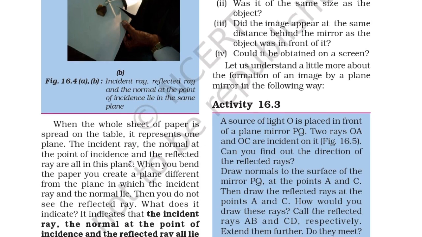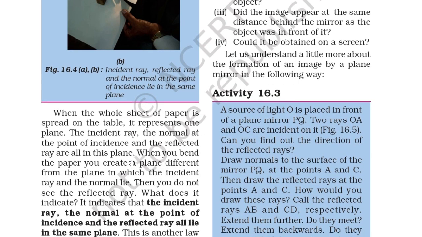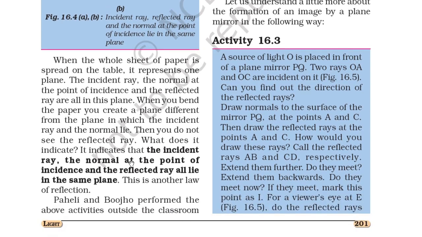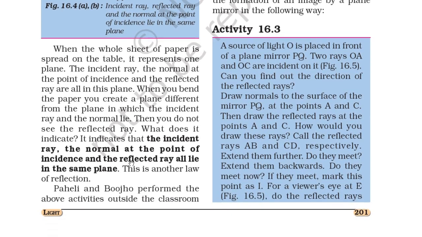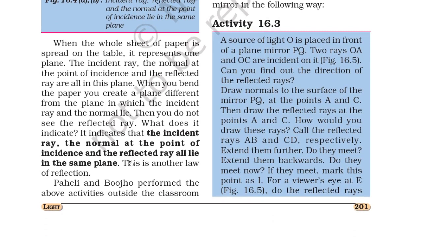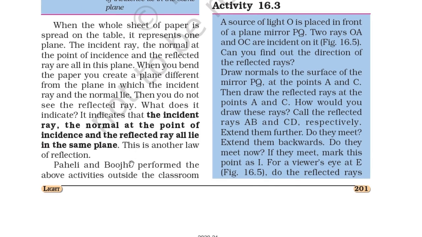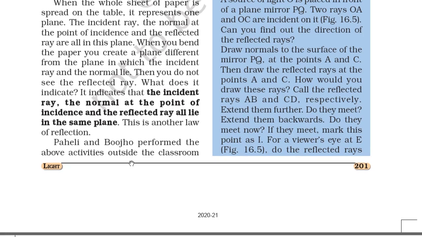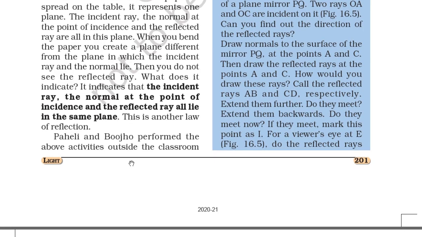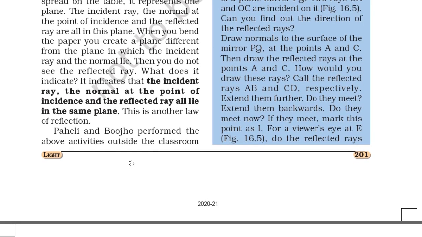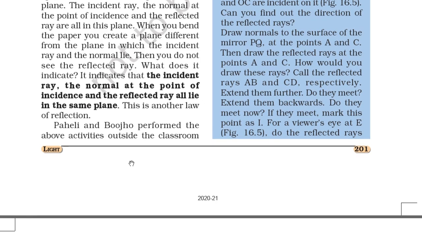So let us understand a little more about the formation of image by a plane mirror in the following way. Activity 16.3: a source of light O is placed in front of a plane mirror PQ. Two rays OA and OC are incident on it. Figure 16.5 shows that. So can you find out the direction of the reflected ray? Draw normals to the surface of the mirror PQ at the points A and C. Then draw the reflected rays at the points A and C. How would you draw these rays? Call the reflected rays AB and CD respectively.